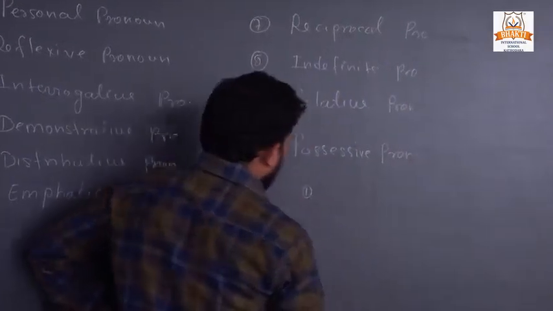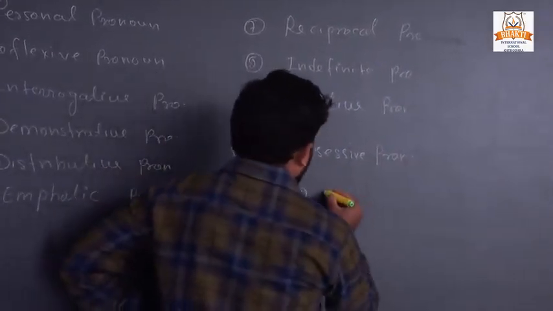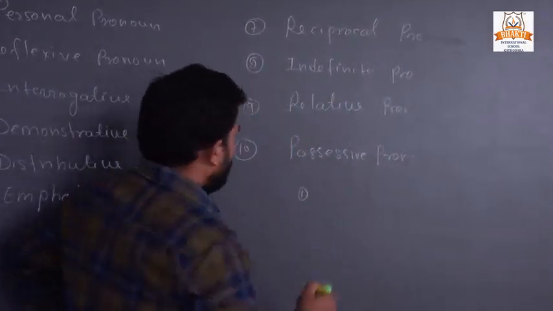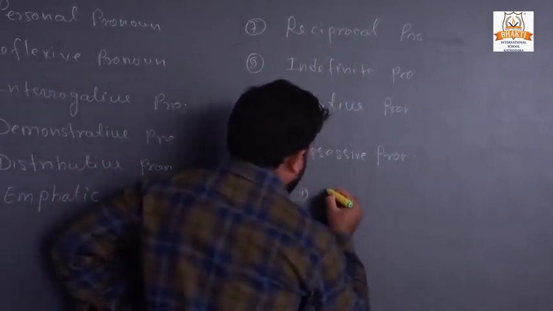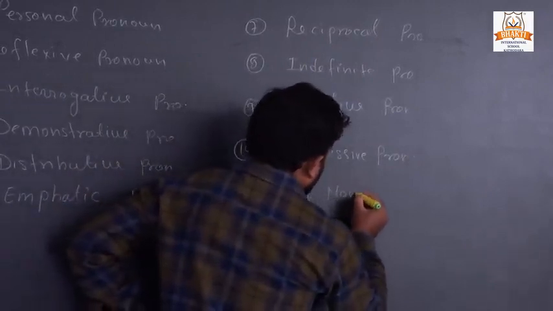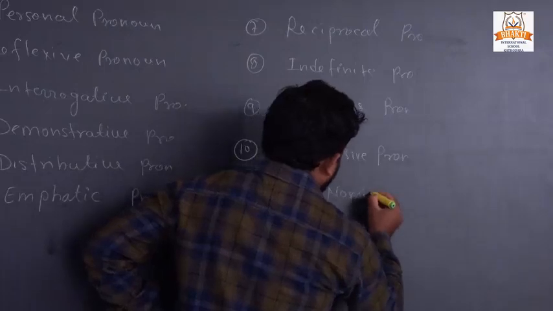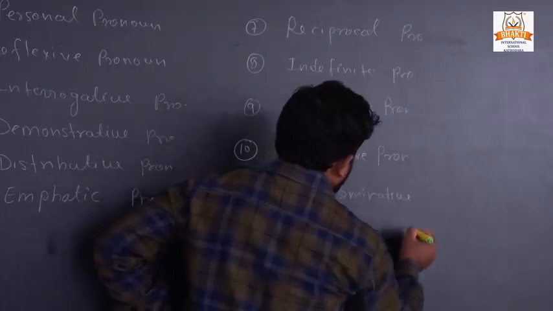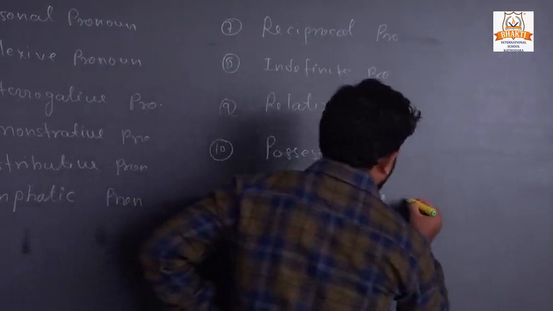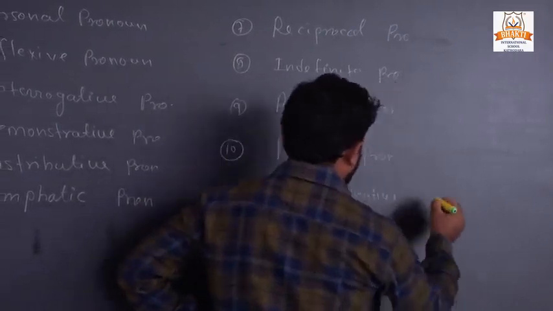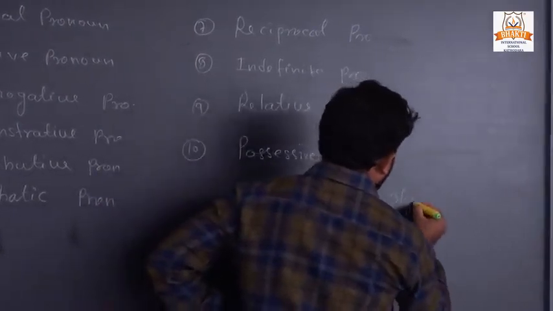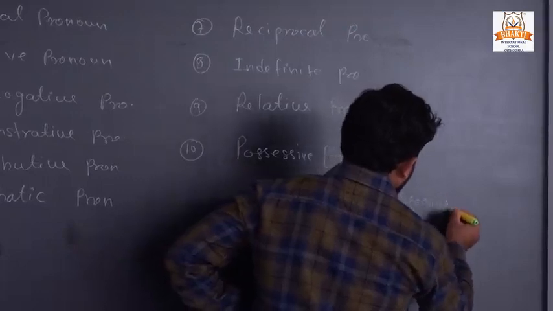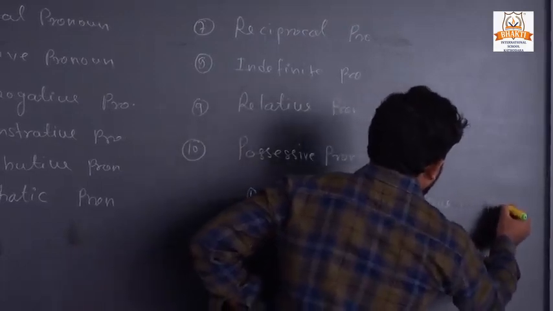First one is nominative. Second one is objective, and third one is possessive.